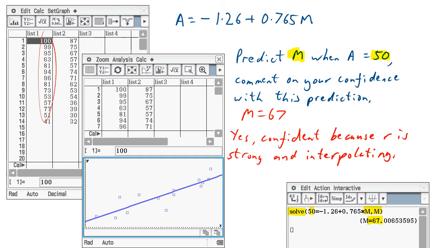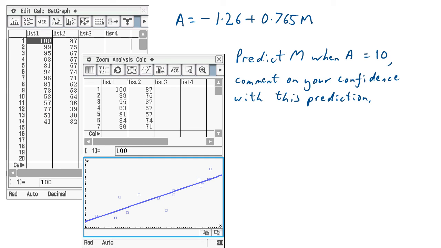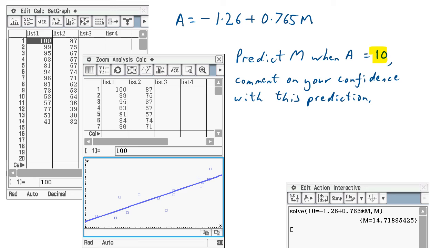No worries. Okay, we're doing the same thing again, but this time we've got an A of 10, and that 10 is way off. Therefore, when we do the calculation here, you can just overtype on these things, and we get 15. So we're going to say M equals 15, and 15 is way off the end here.